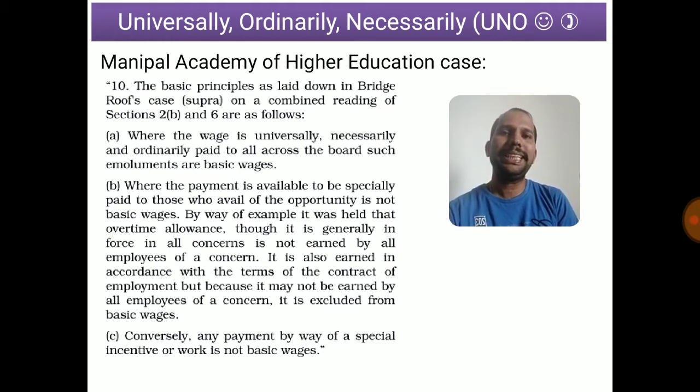Now, what did they say in the Manipal Academy of Higher Education case? The basic principle laid down in the Bridge and Roof case on a combined reading of sections 2b and 6 is as follows.